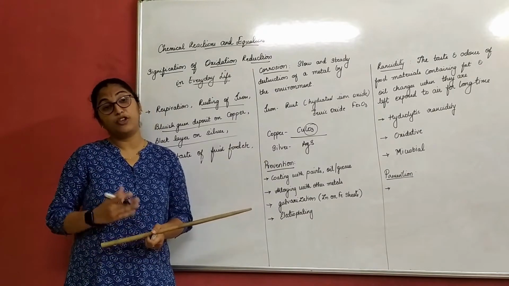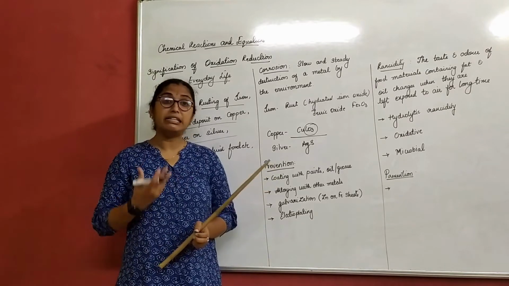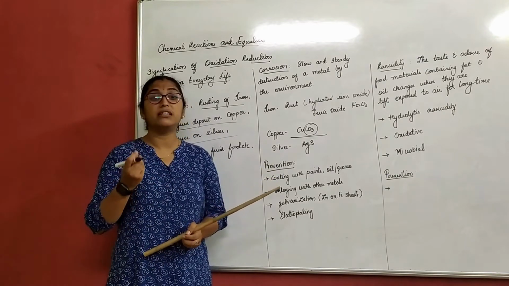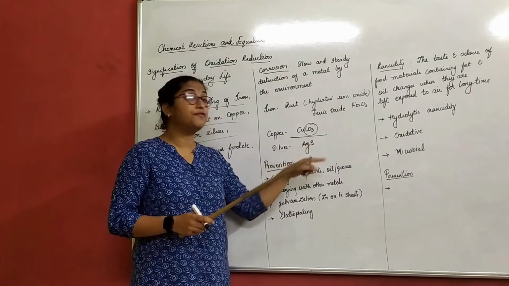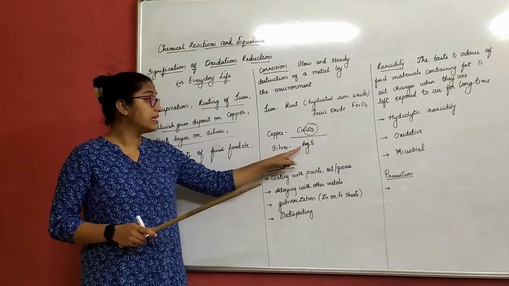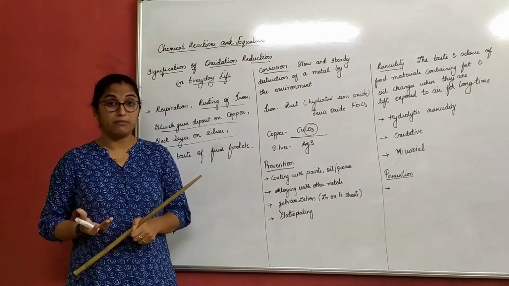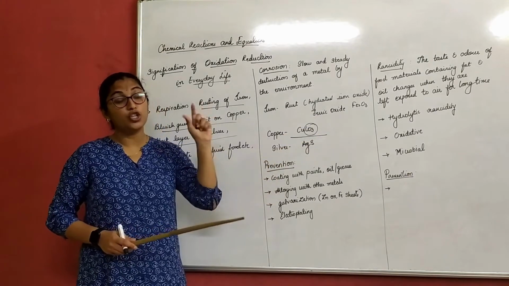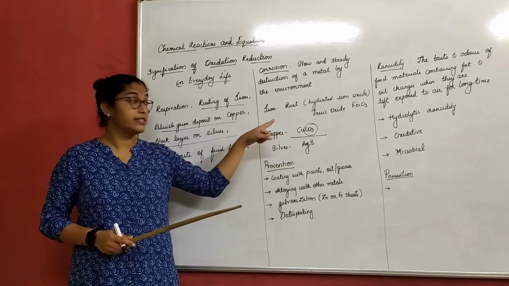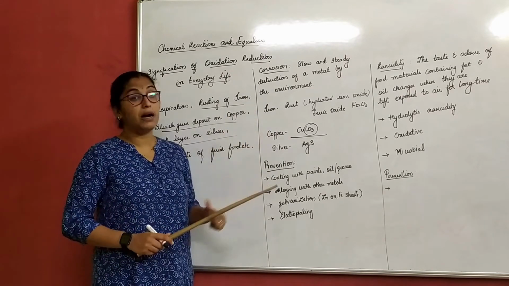Similarly, silver, if you have seen silver ornaments or silver materials or anything, if you have it at your home, that turns black. That is because of the deposition of the sulfur. That means silver sulfide is formed on the silver ornaments, which is nothing but a corrosion of silver. Corrosion of iron is called as rust. Everything else is not a rust. So this is about corrosion.